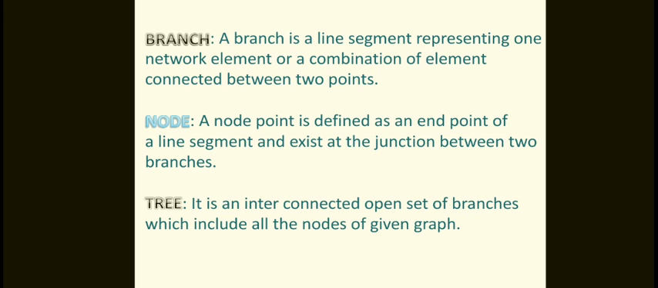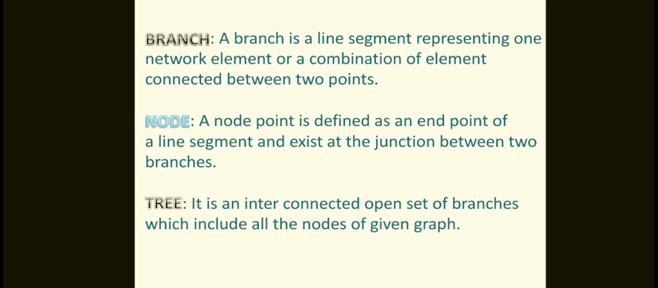If you take a tree, it has a number of branches. So a branch consists of any one network element or a combination of elements connected between two points, origin and end. Coming to the node: a node point is defined as an end point of a line segment and exists at the junction between two branches. A node is the junction point between two or more branches. That is called the node.